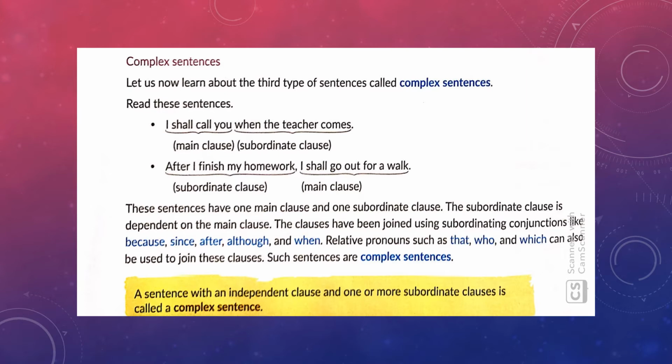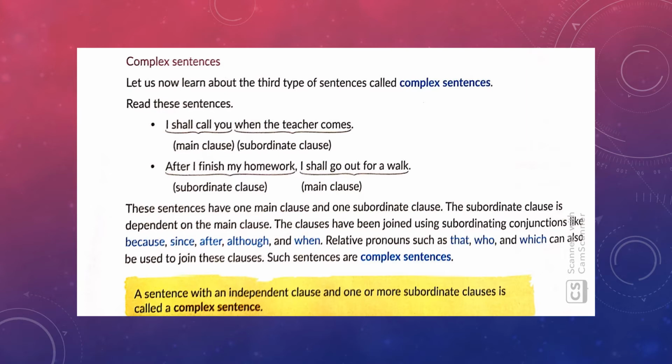The meaning here is incomplete. But if I take the second part of the sentence separately, I shall go out for a walk, it is quite complete in its meaning even without the first part of the sentence. Hence, this part, I shall go out for a walk, is the main clause, and after I finish my homework, this part of the sentence is the subordinate clause.